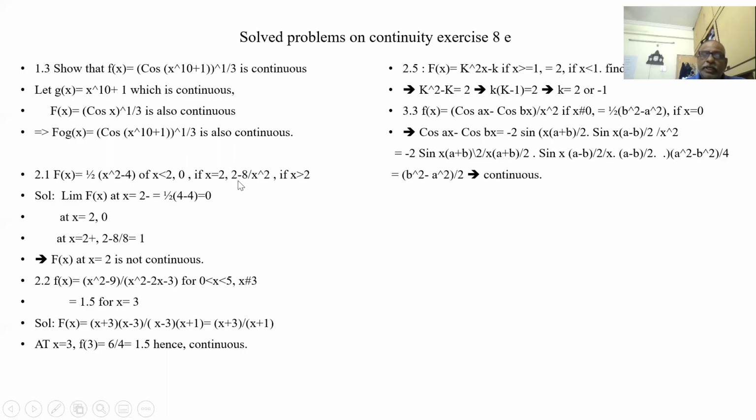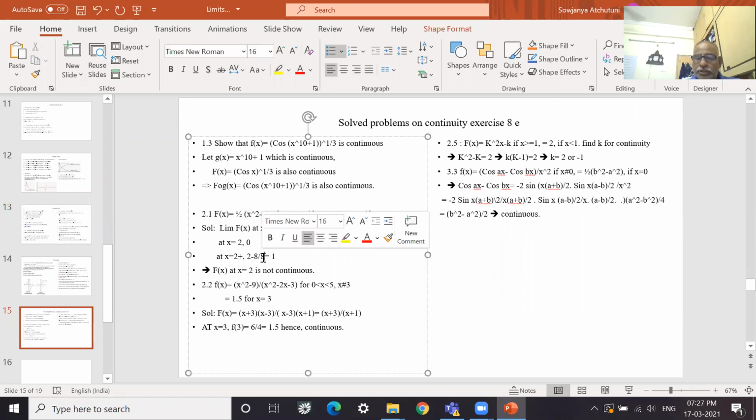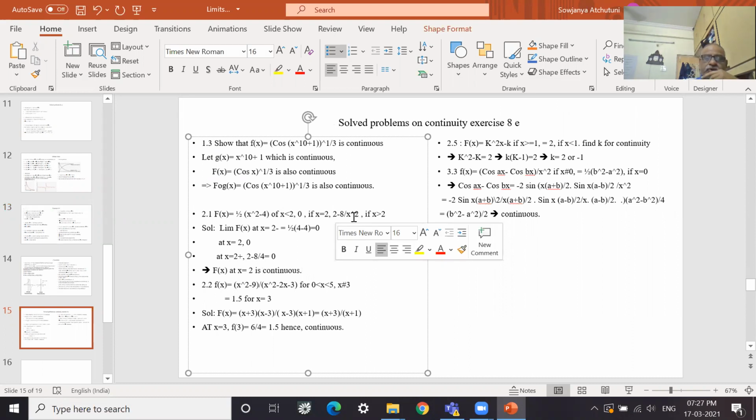See here, 2 minus 8 by x square, if x is greater than 2. That means 2 minus 8 by x square is 4. 4 2s are 8, this is 4. Then this is also 0. That means 2 plus and 2 minus are equal. So this function is continuous. If it is x cubed, then it is not continuous. Since it is x square, it is continuous.